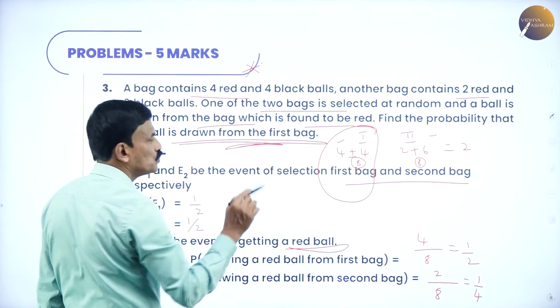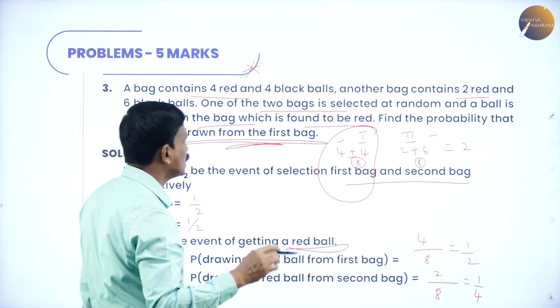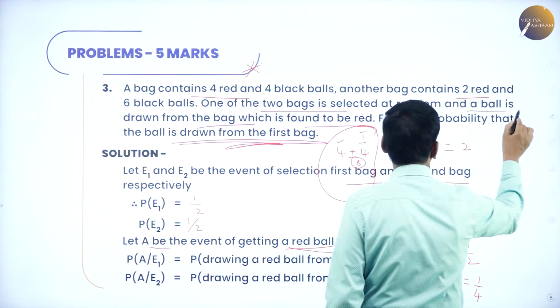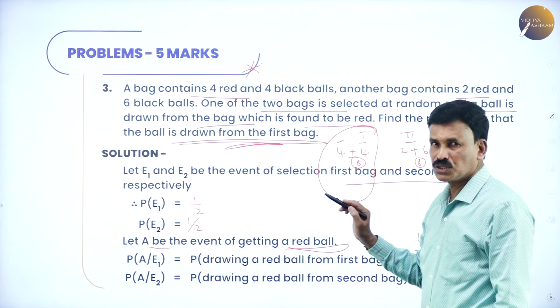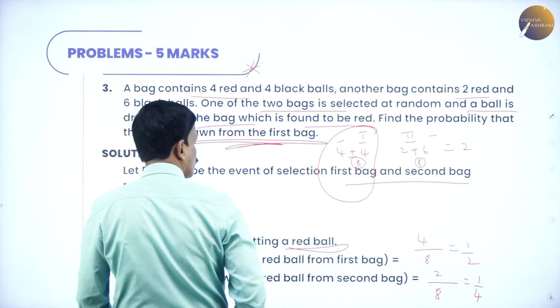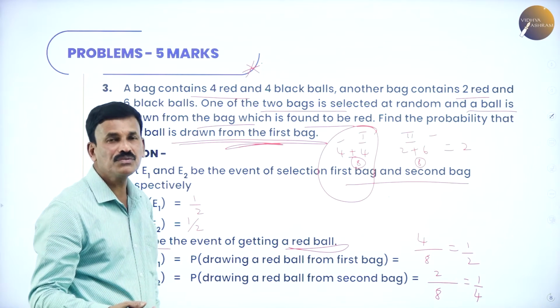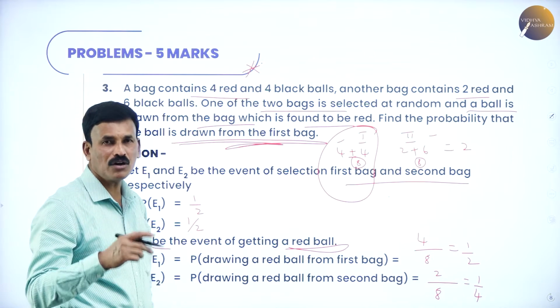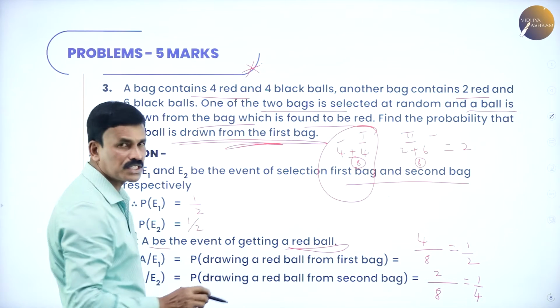Then one of the two bags is selected at random and a ball is drawn from the bag, which is found to be red. Find the probability that the ball drawn is from the first bag. So we are selecting one bag randomly and we are going to find the probability that the red ball was drawn from the first bag.